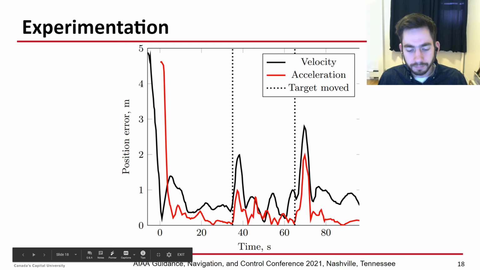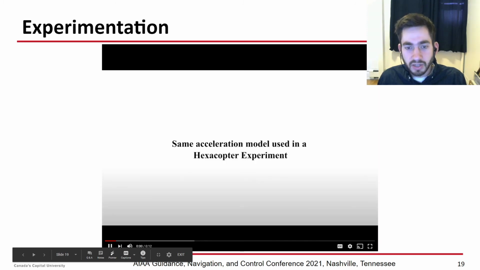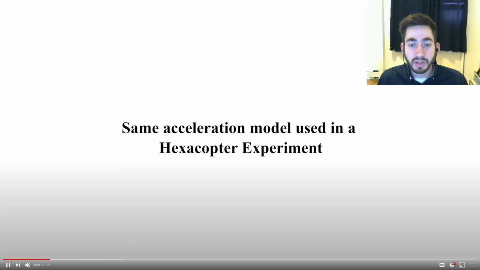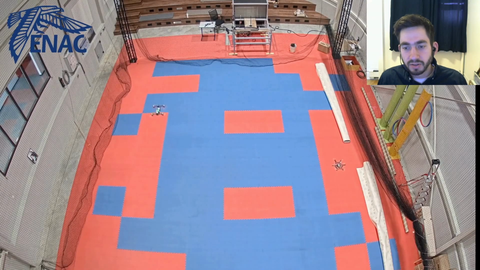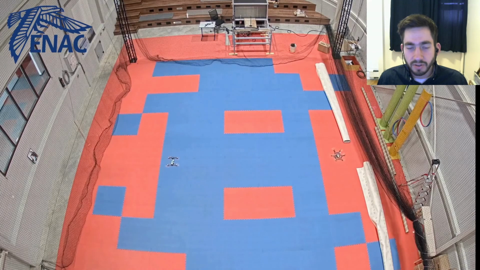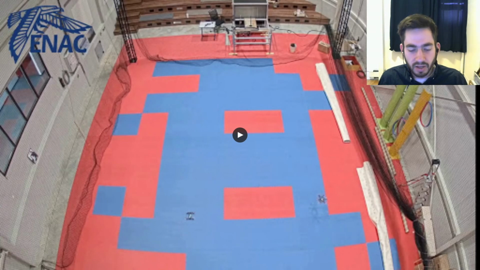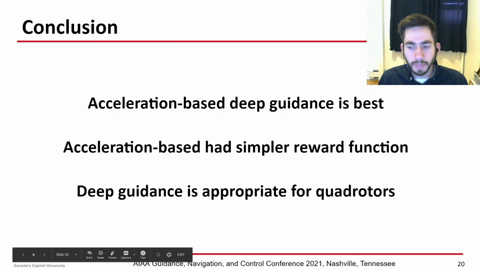So just as an extra test, we tried deploying this to a different vehicle. This is a hexacopter you can see on the right. And so a totally different vehicle that wasn't seen before. And the acceleration-based deep guidance model performs that task well.